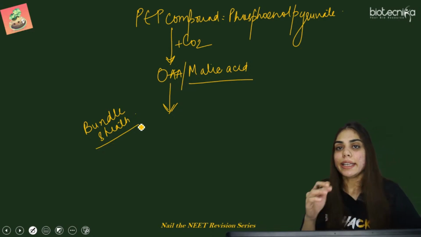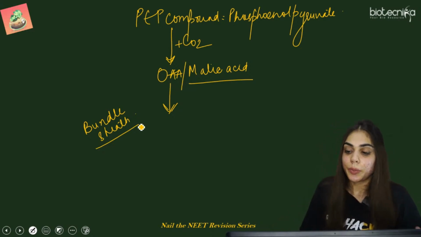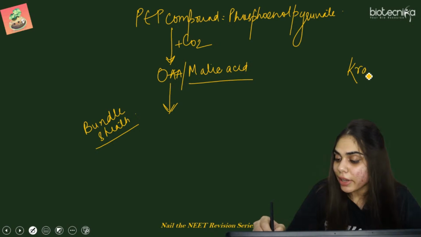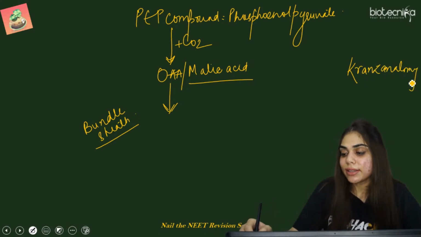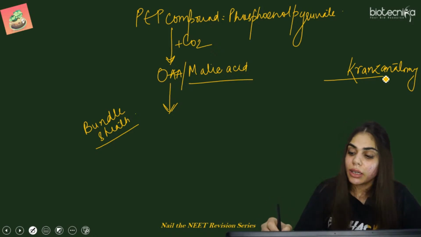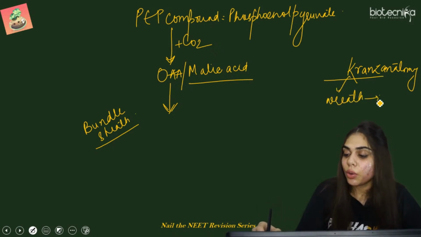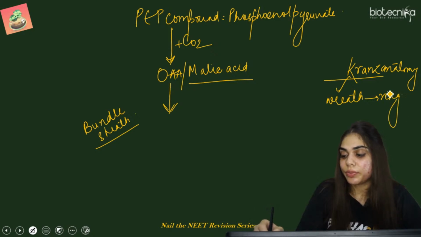Before that, I'll take you to the Kranz anatomy. These C4 plants have developed one kind of anatomy called Kranz anatomy. Now what does Kranz represent here? Kranz means wreath, and wreath means a ring-like structure.